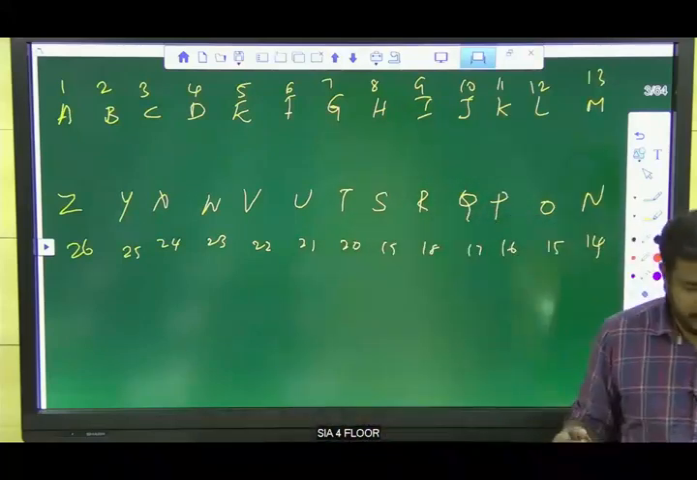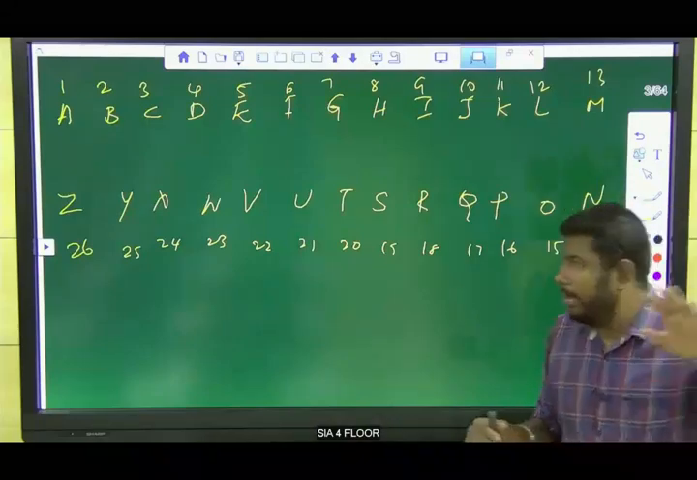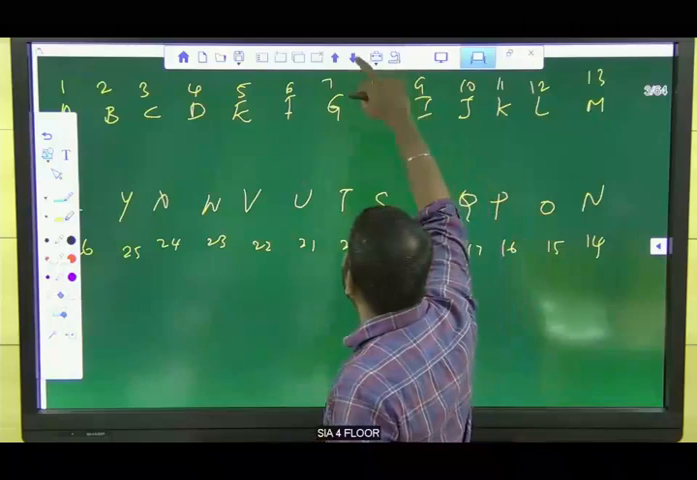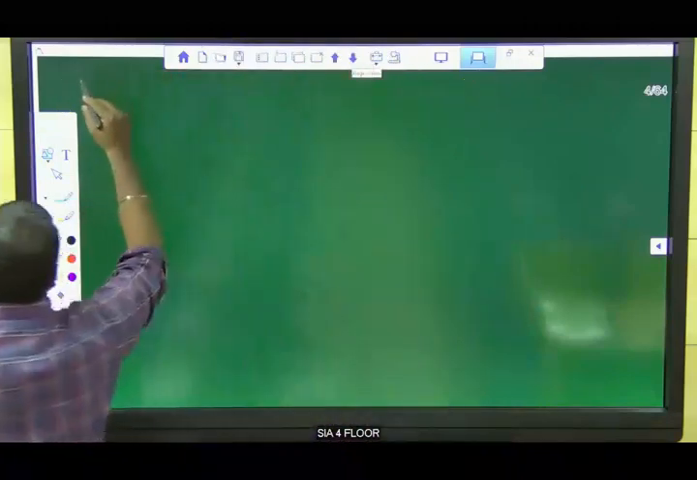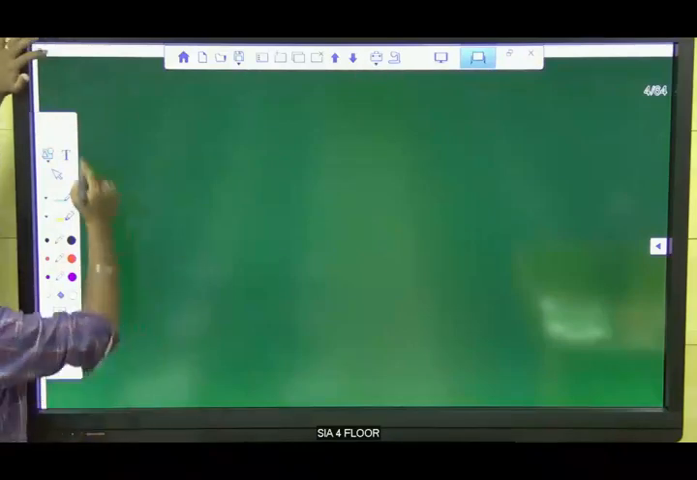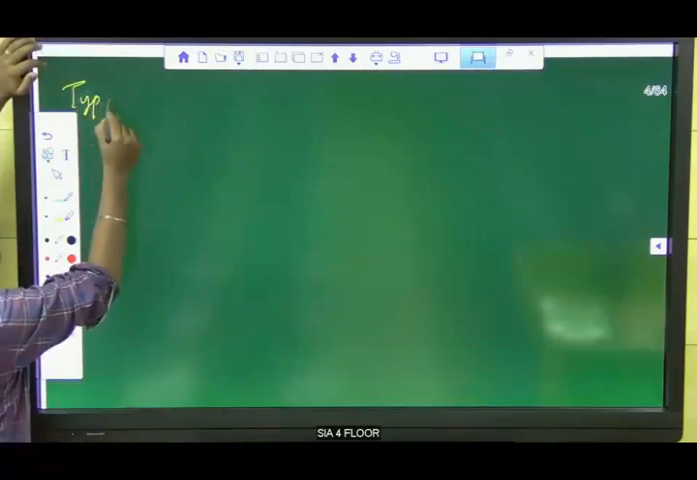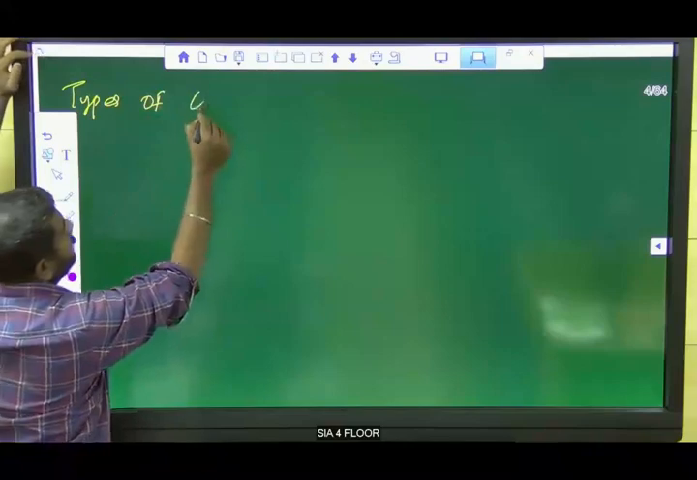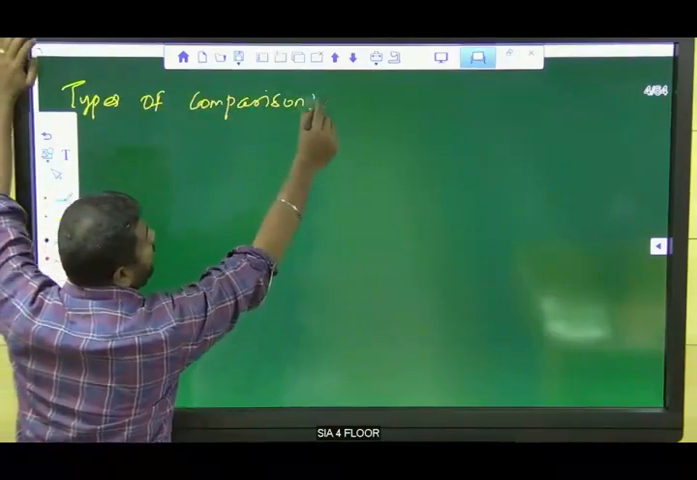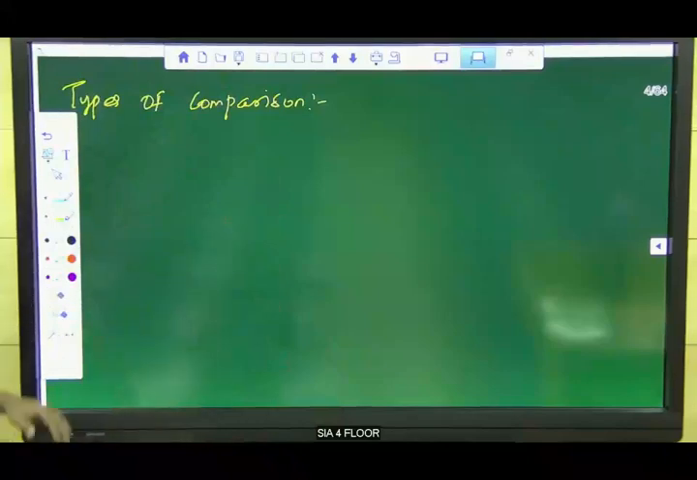Take page number 75. Listen, guys. Take page number 75. Before that, we are going to solve word with word coding questions. In that we have types of comparison. For word with word coding, what are the types of comparison?